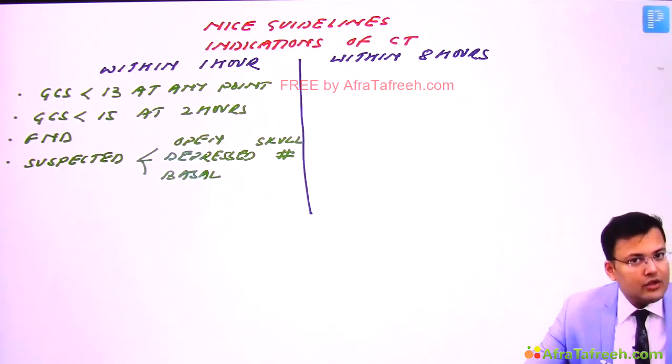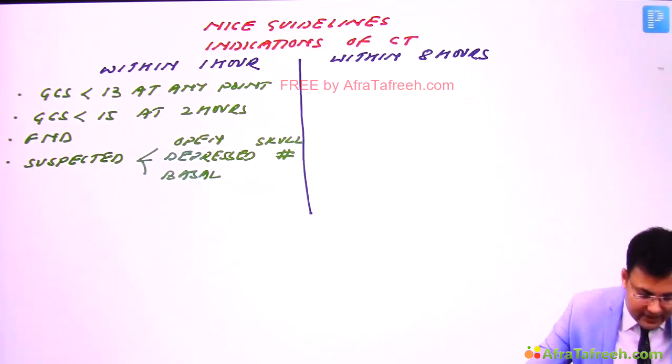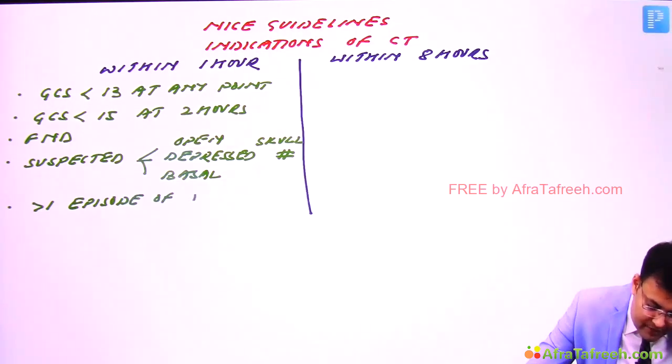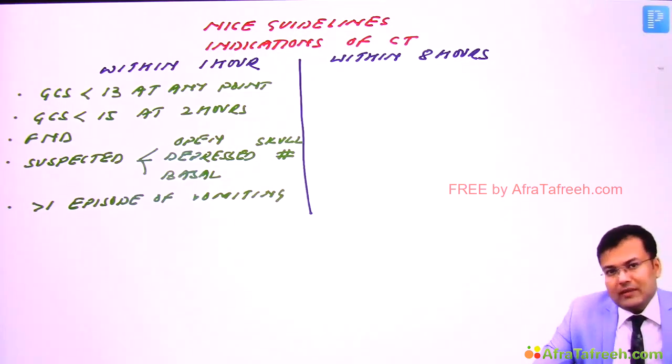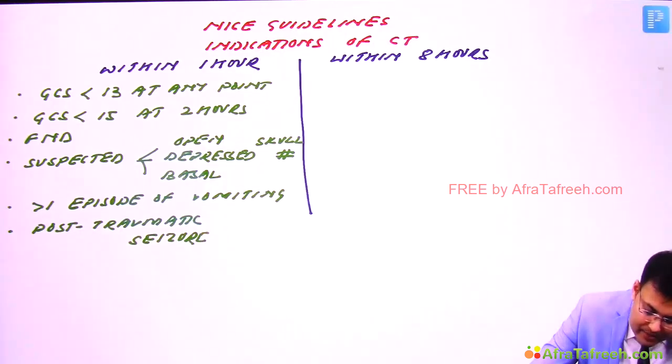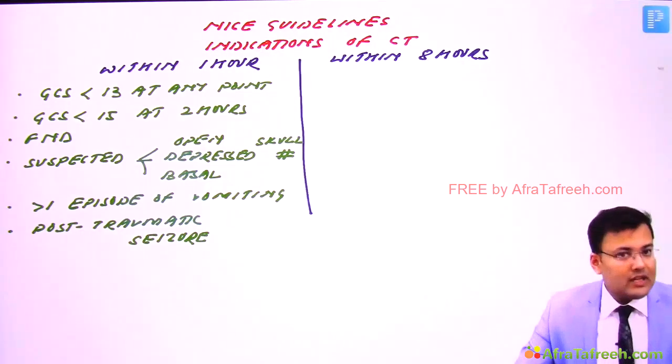In that case also you are supposed to go for the CT within 1 hour. If the patient is having more than one episode of vomiting, and if the patient had a post-traumatic seizure. Right? So these are 6 indications you have to remember. This was asked many times.